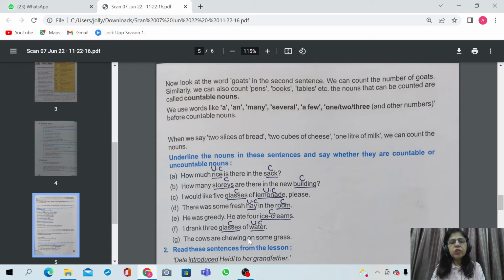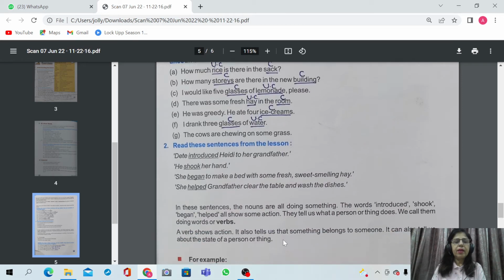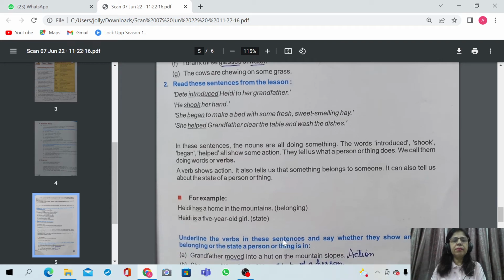The cows are chewing on some grass. Here I have forgotten to underline. So cows is countable and grass is uncountable. Again I am repeating, cows is countable and grass is uncountable. Next exercise. Read these sentences from the lesson.